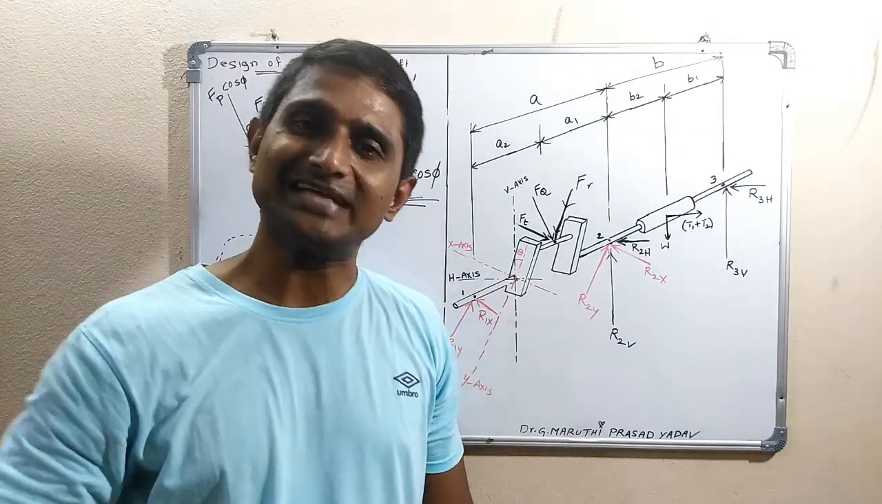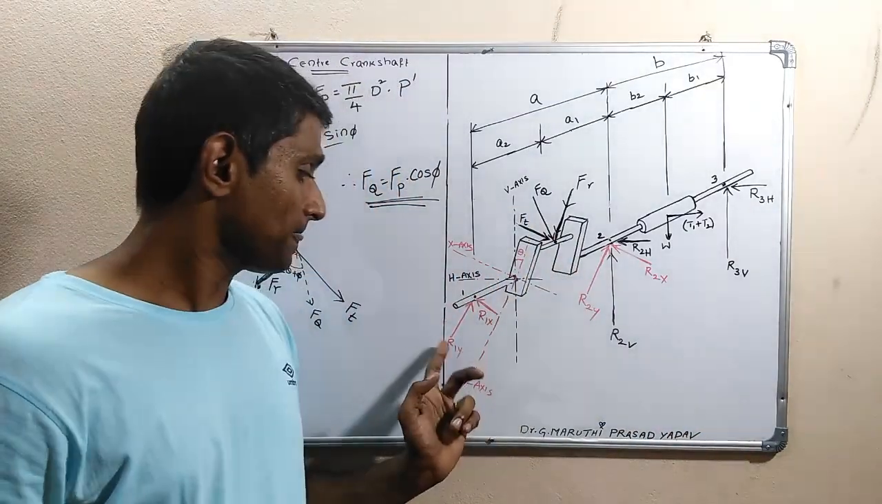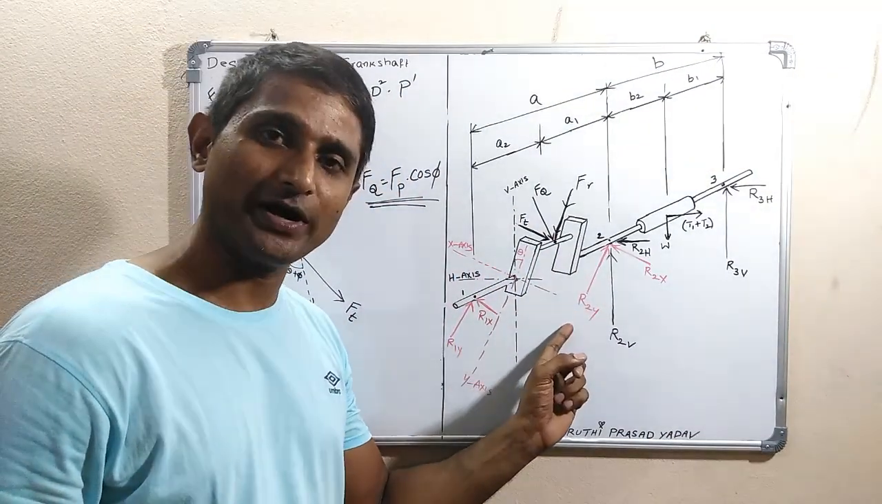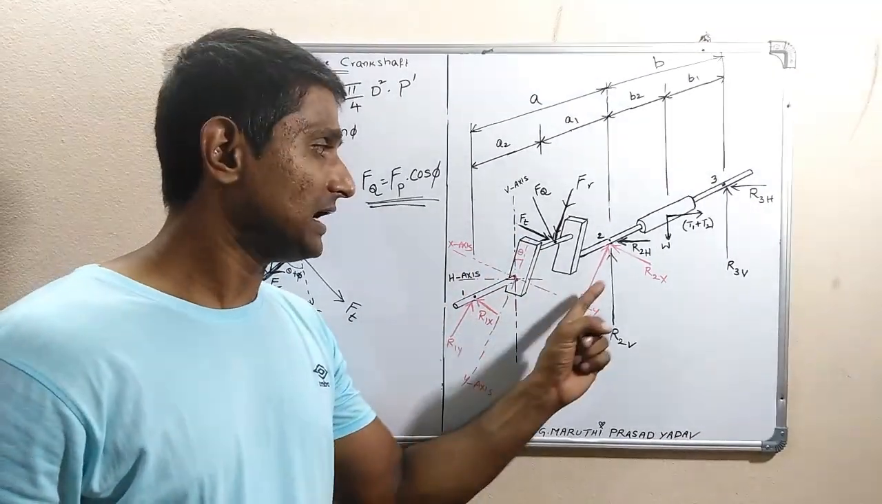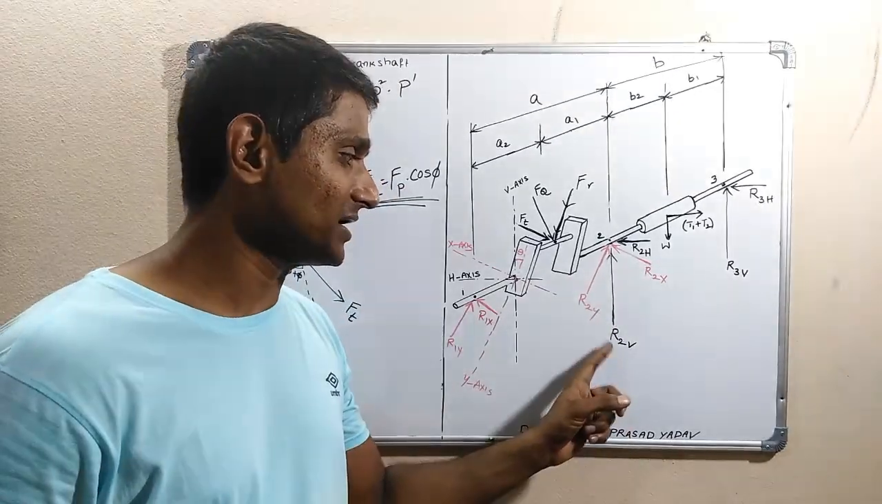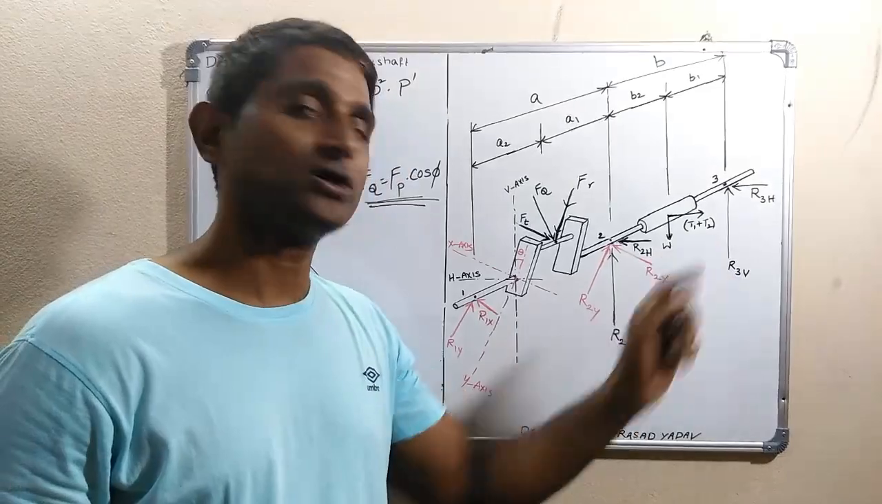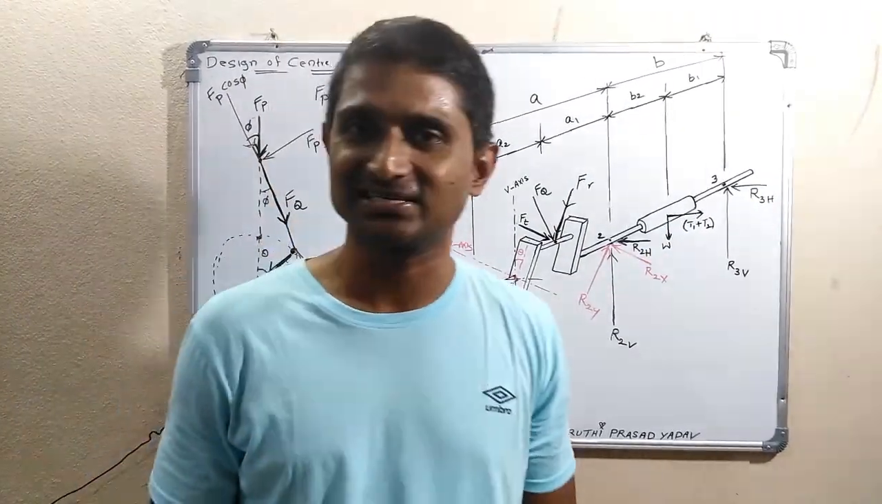So now we analyze the force system. Totally, what are the forces acting and what are the reactions developed: because of FR, R1Y and R2Y at bearing 1 and bearing 2; because of FT, R1X and R2X at bearing 1 and bearing 2; because of W, two vertical reactions, R2V and R3V; because of T1 plus T2, R2H and R3H, which are along the horizontal axis.